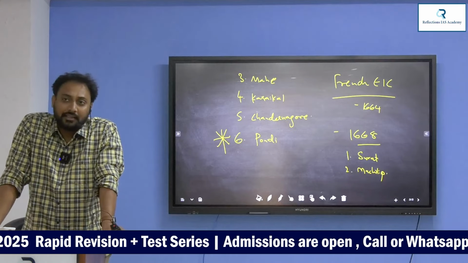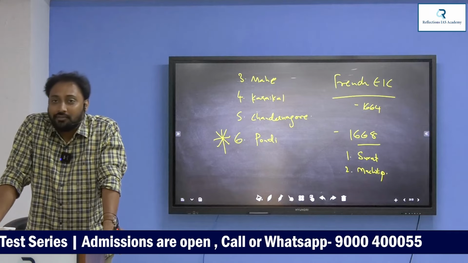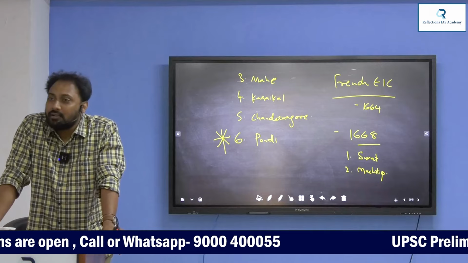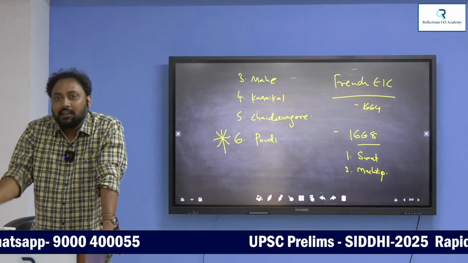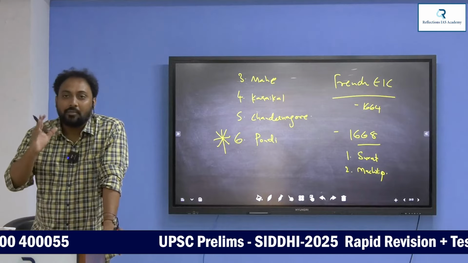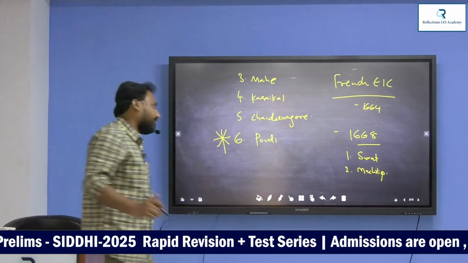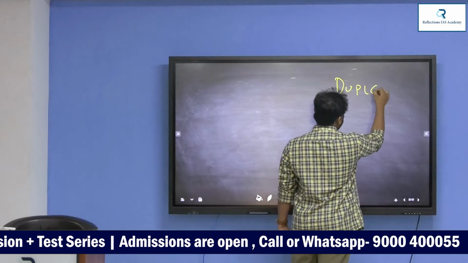So as the English and French were nearer to each other, here starts the rivalry. That rivalry was there in the form of 3 Carnatic Wars. Total 3 Carnatic Wars. These 3 Carnatic Wars are also called Anglo-French Wars. Understand? The hero of the English East India Company is Robert Clive. The hero of the French East India Company is Dupleix. The most important French governor is Dupleix. But he is not the first governor.